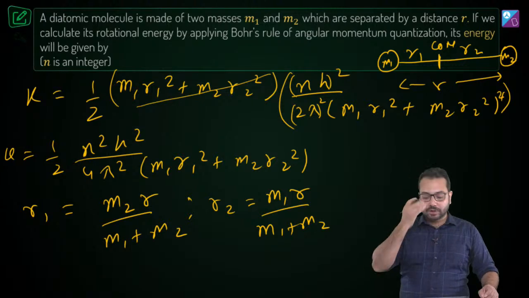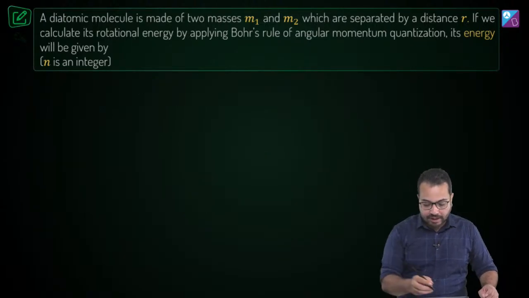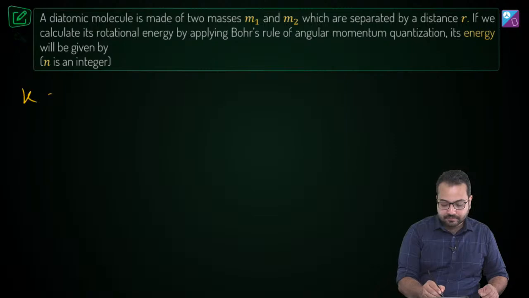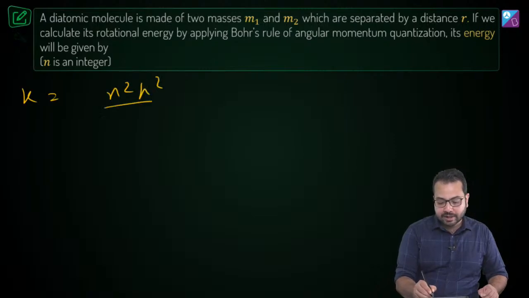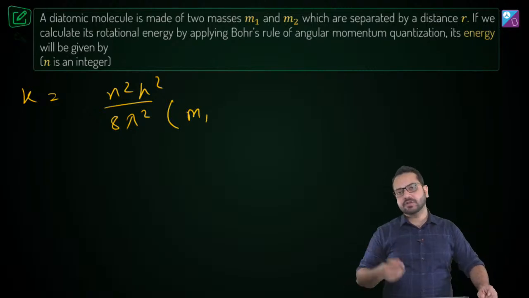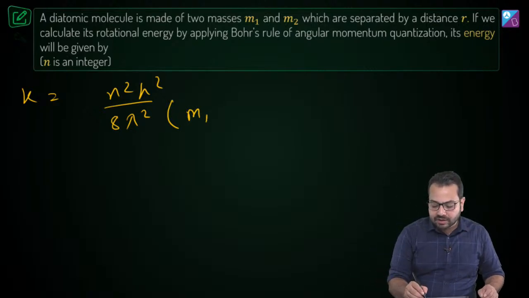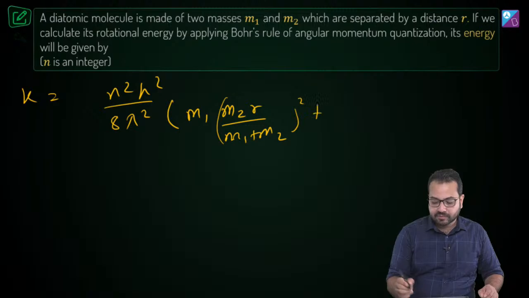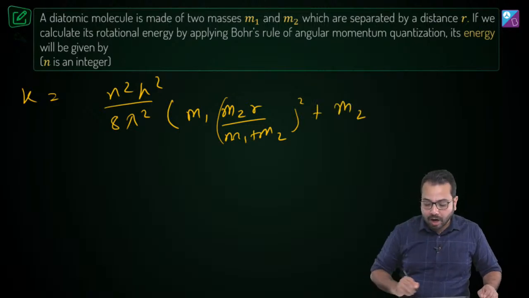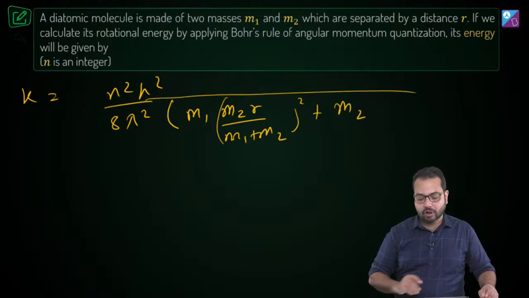Alright, I'm going to do that in the next slide. So kinetic energy is going to be n square h square upon 8 pi square, and then we have m1 into r1 square. What is r1? r1 is m2 r upon m1 plus m2 whole square, and then we have m2 into r2 square. Okay, this is all in the denominator.